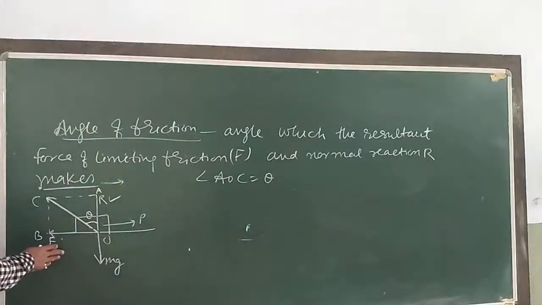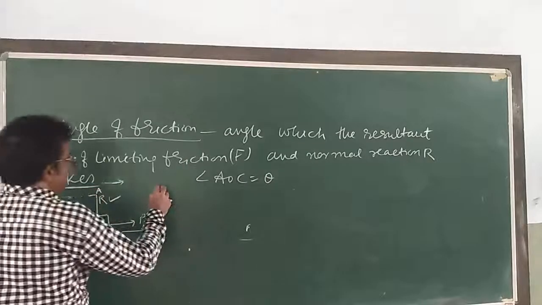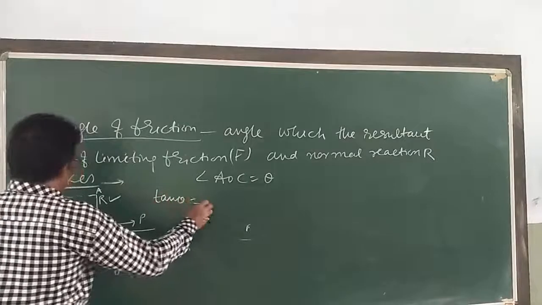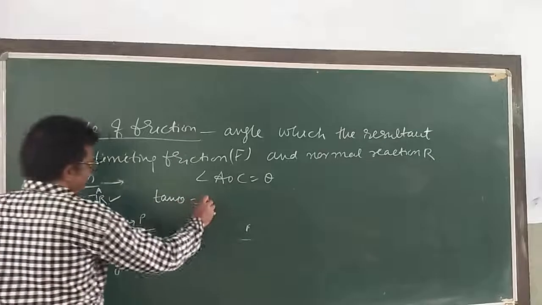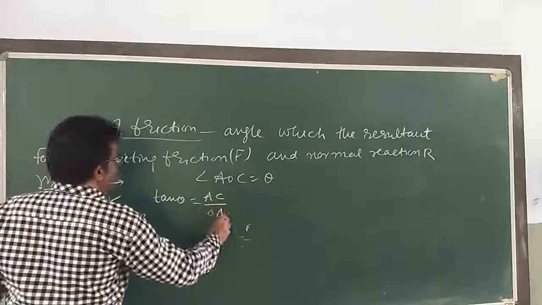To find the relation between mu and theta, in triangle AOC, tangent theta is the perpendicular AC upon OA.